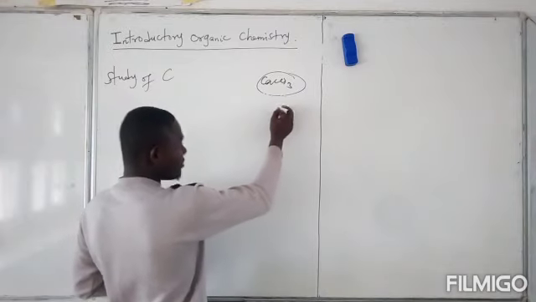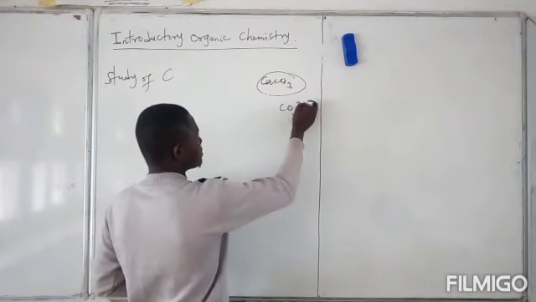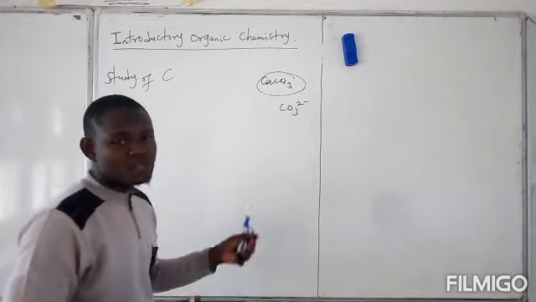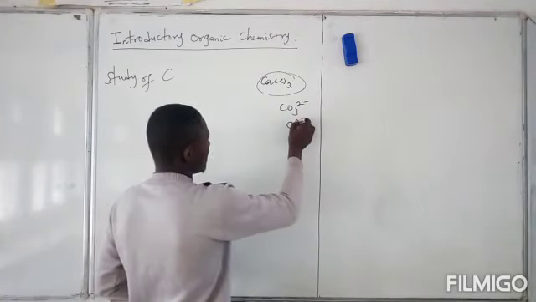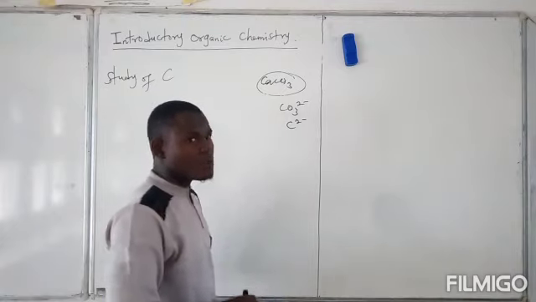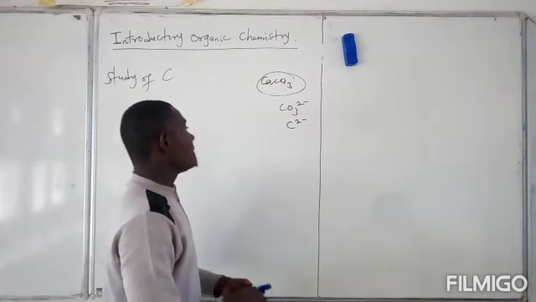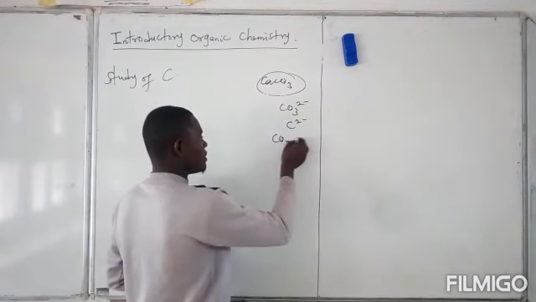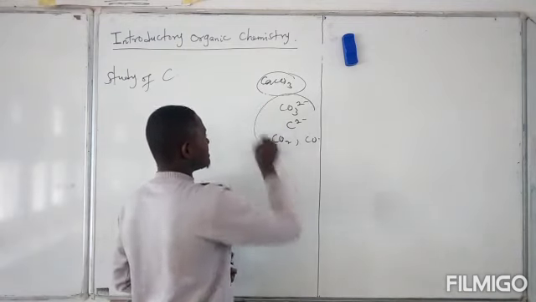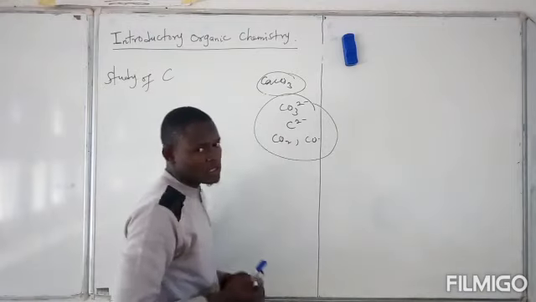So we say carbonates, trioxocarbonates, maybe calcium carbonate, potassium carbonate, and other trioxocarbonates, and metallic carbides, so carbide ions, maybe like calcium carbide, aluminum carbide, and other metallic carbides, as well as the oxides of carbon, like CO2, CO. All these are exceptions to the definition of organic chemistry.